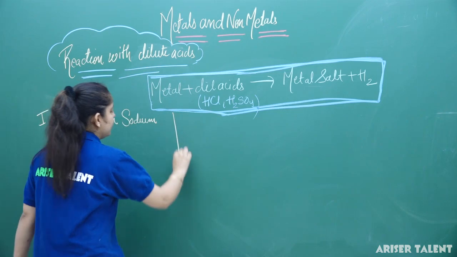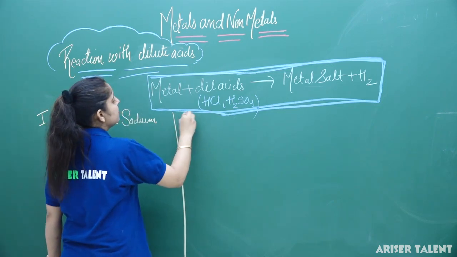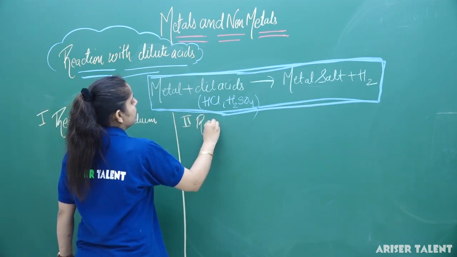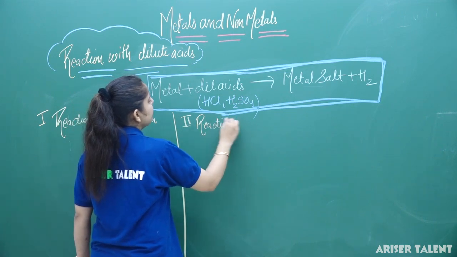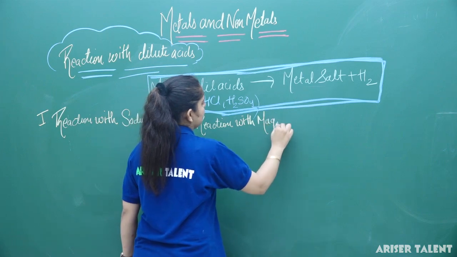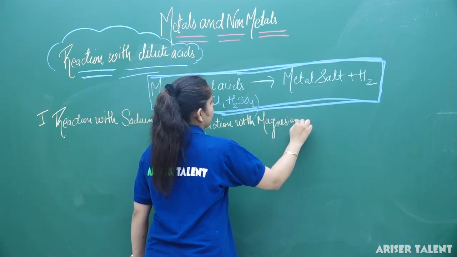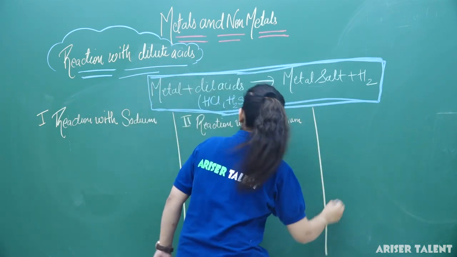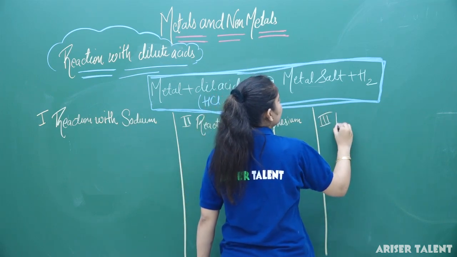So the first reaction is reaction with sodium. The second reaction is reaction with magnesium. Third is reaction with zinc.